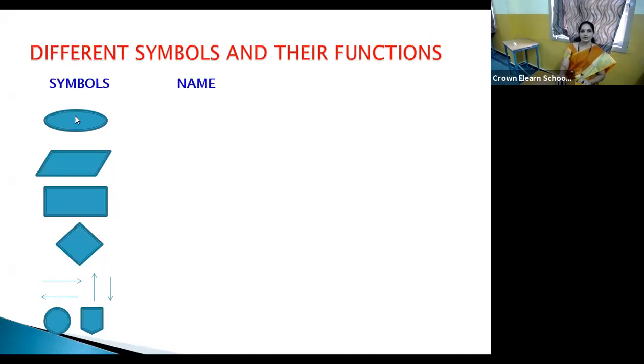Okay, this first one, the rounded circle, elliptical circle, or even the rounded rectangle, can be named the start-stop box, which you will find at the beginning as well as the end of the flowchart.